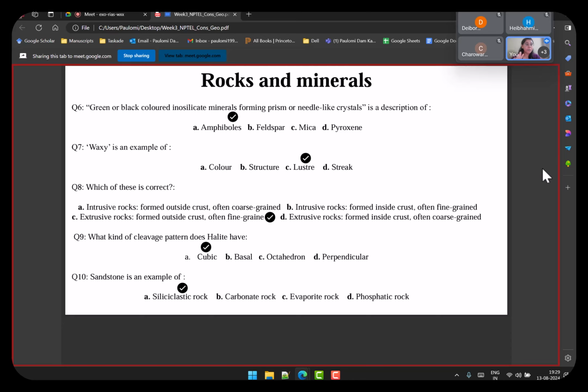For people who have joined late, this is what I was talking about when I was talking of different types of rocks.